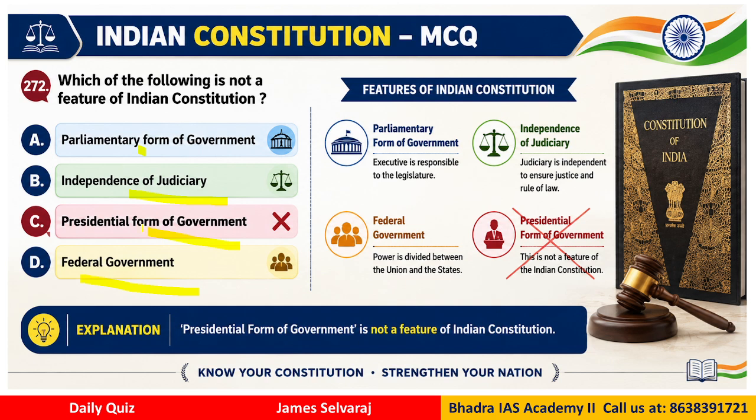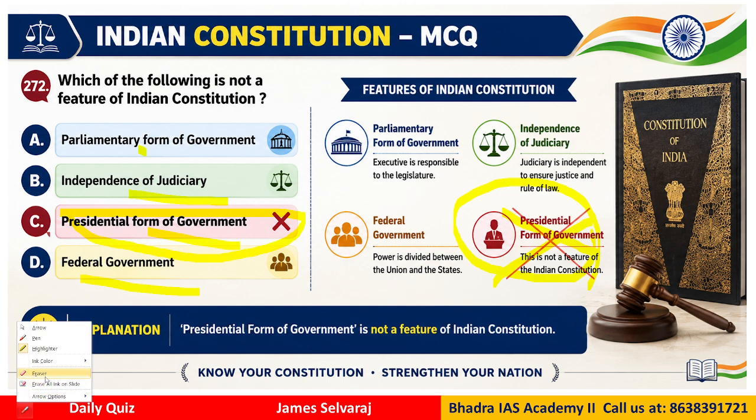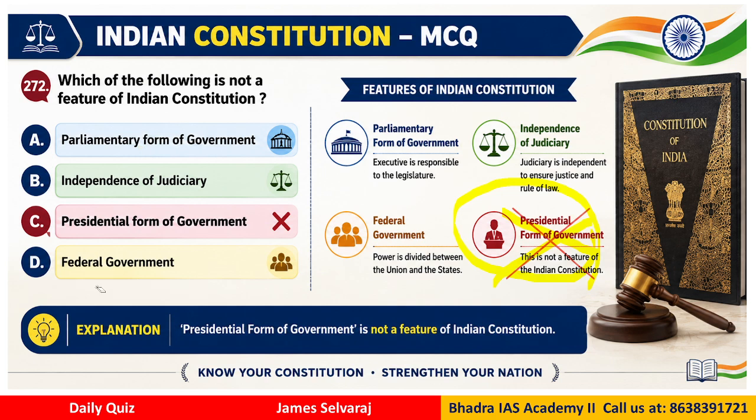Which is not in India? We don't have the presidential form of government. So the presidential form of government is not a feature of the Indian constitution. The answer would be C, because we have the parliamentary form of government, independence of judiciary. We also have a quasi-federal government.